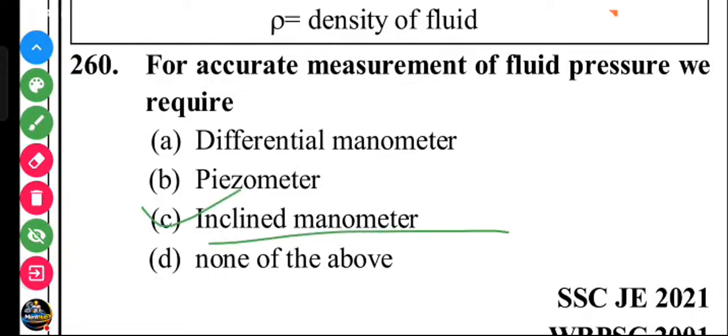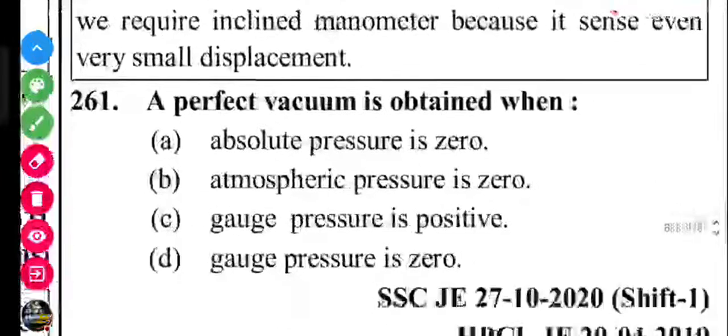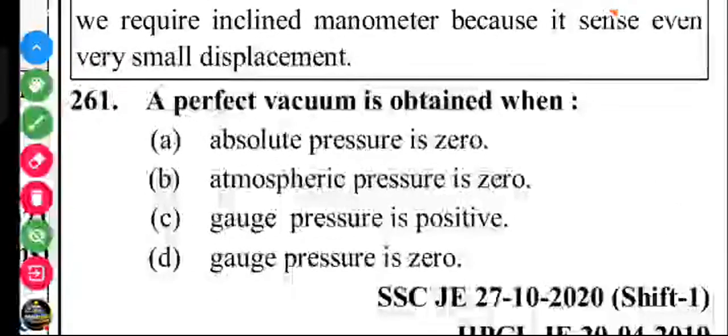Inclined manometer measures accurately. It is good for small fluctuations of the load or the pressure. A perfect vacuum is obtained when the absolute pressure is zero.